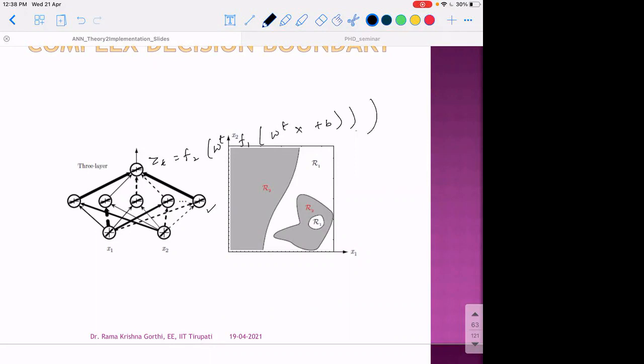Here this is w_ji and this is w_kc. As you can see here, it becomes more and more nonlinear if we keep increasing the number of hidden neurons, and f1 and f2 are both nonlinear activation functions.